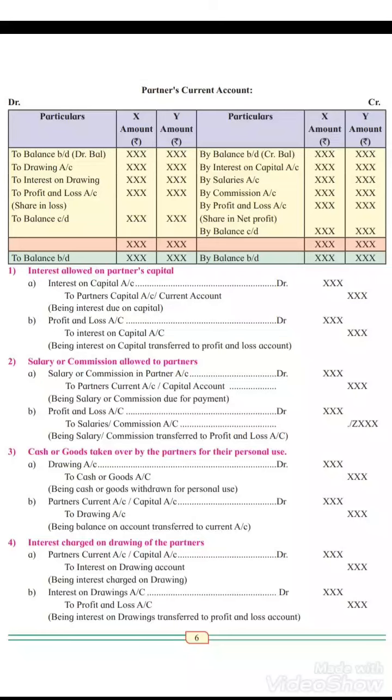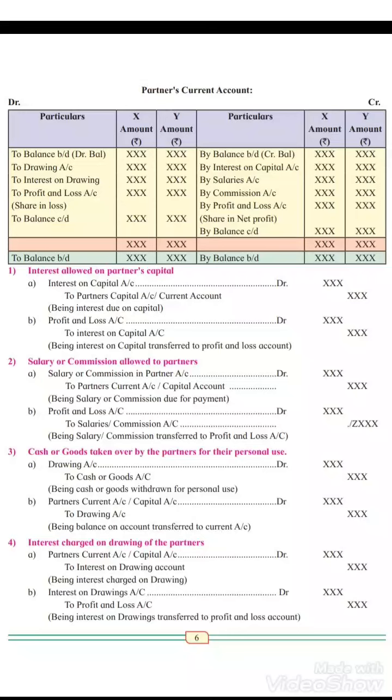Now the second part, partners' current account. The partners' current account is made for all these transactions. What are the transactions? Any drawings made by the partner, any goods or assets taken over by the partner, interest on partner's capital, interest on partner's drawings, salary and commission to the partners, and distribution of profit and loss. For all this we prepare the partners' current account.